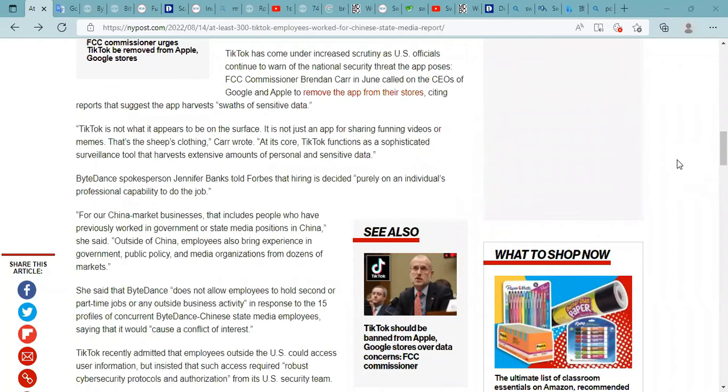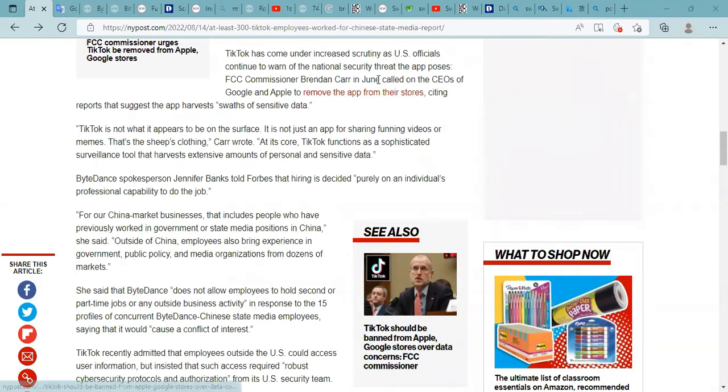TikTok has come under increased scrutiny as US officials continue to warn of the national security threat the app poses. FCC Commissioner Brendan Carr in June called on the CEOs of Google and Apple to remove the app from their stores, citing reports that suggest the app harvests swaths of sensitive data.